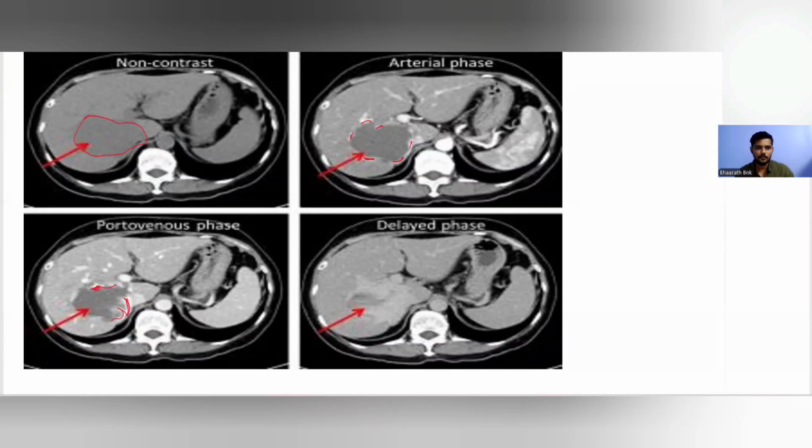So this is a peripheral nodular enhancement, and this enhancement slowly progresses inside. In the delayed phase, almost this entire thing is enhanced. So this is hemangioma of the liver, where it is hypodense in a non-contrast CT, and in the contrast CT, in the delayed phase, there will be more enhancement, and this is a peripheral nodular enhancement.